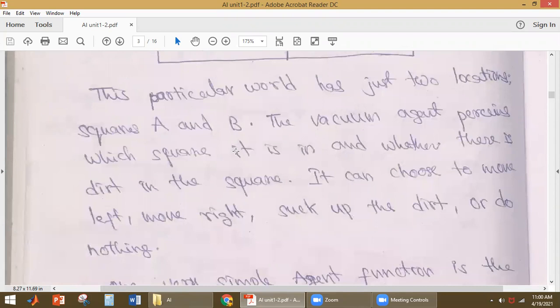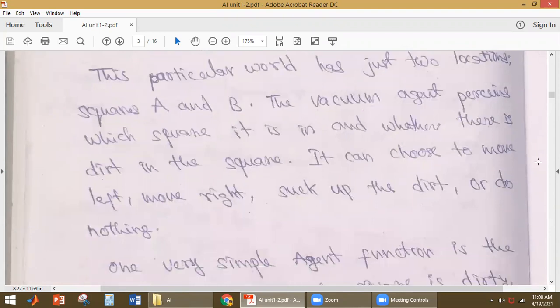So the different actions this agent will perform are moving left, moving right, sucking up the dirt, or doing nothing.